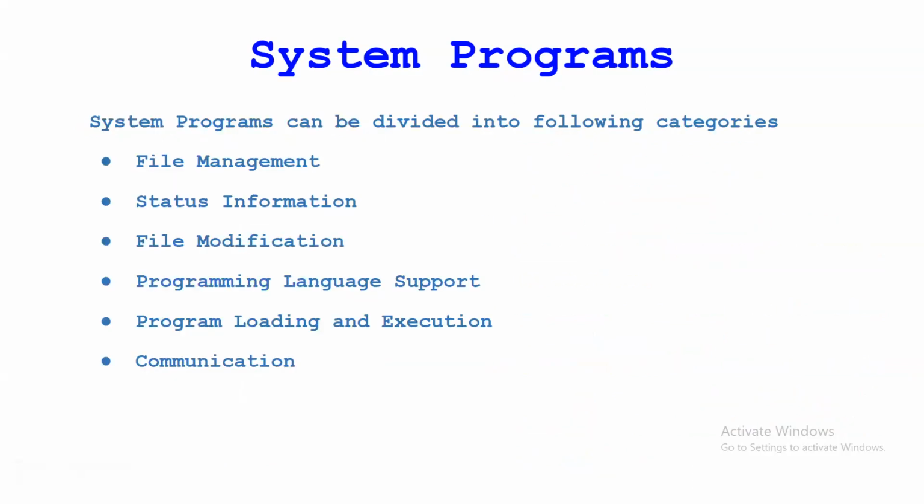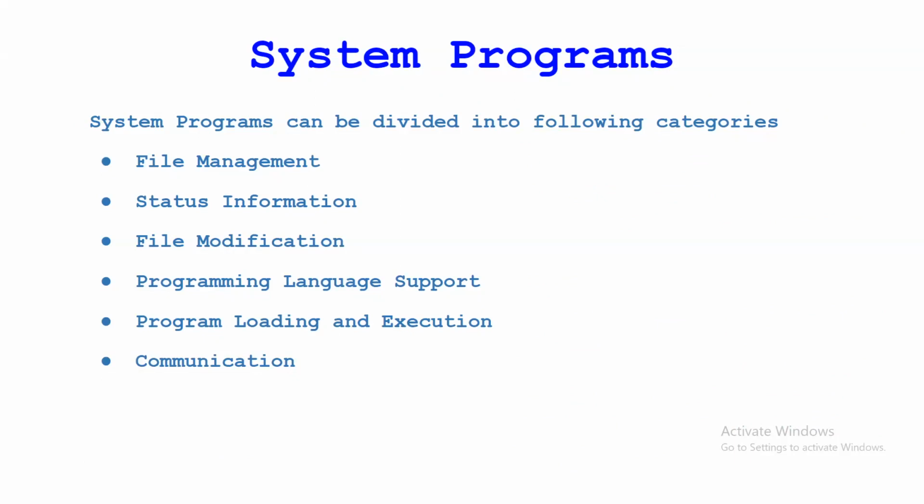Now, these are the categories. The system programs can be divided into the following categories: file management, status information, file modification, programming language support, program loading and execution, and communication. We'll see some system programs in detail, but here I'll simply tell you which system programs fall under these categories. The first one is file management.